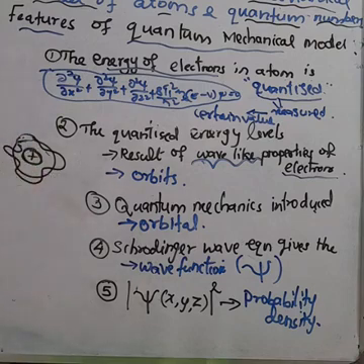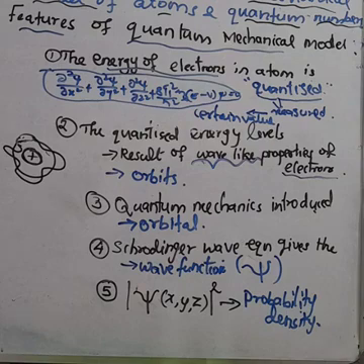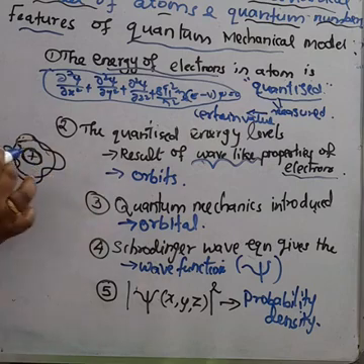Due to these wave-like properties of electrons, the electronic energy levels are quantized. The solution of the Schrödinger equation gives the allowed energy levels.